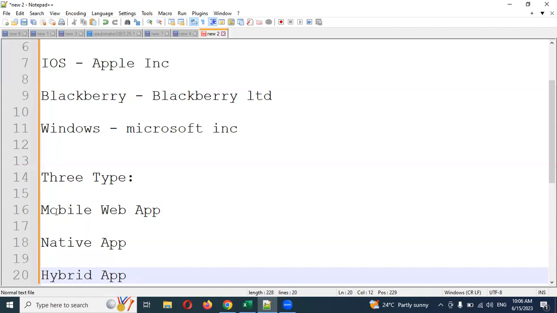If it is a web application, you need to open Chrome or Firefox, any browser, then search for the application, then click it, then log in, and again search for items, pay for them, add the address and do all those things.